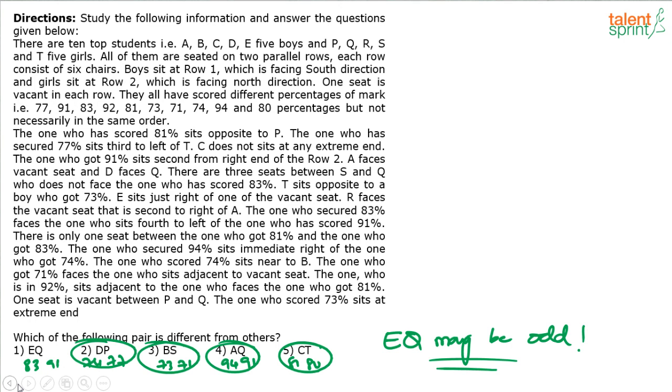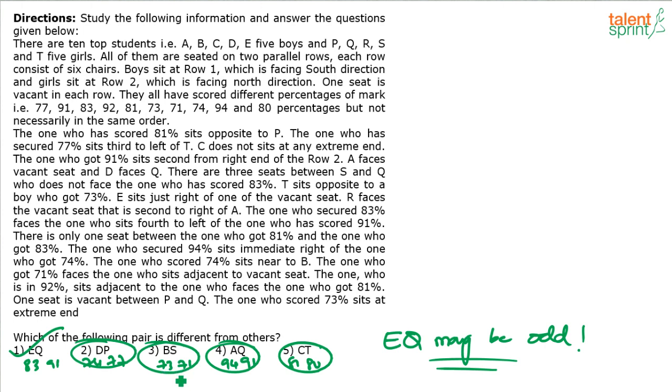Yeah, and also the fact that these are adjacent rankings. If you see DP, 74 and 77 are adjacent ranks. Between 74 and 77 there cannot be any rank, right? 74 and 77. Yes, I think EQ is the answer. EQ is the answer definitely, because D and P are adjacent ranked persons. 77 and 74 are adjacent.